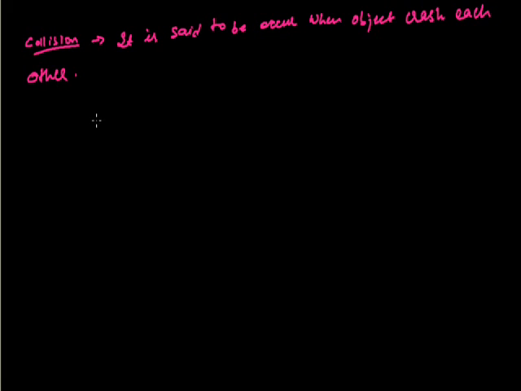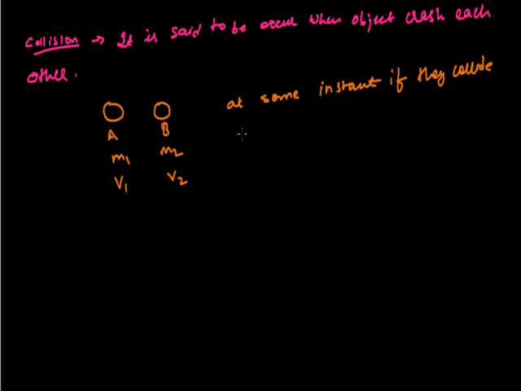Okay. Now suppose this is an object A and this is an object B. Now it is having some mass, it is also having some mass. It is having some velocity, suppose v1, and this has velocity v2, and at some instant if they collide, then we can say it is a collision. This is a collision.